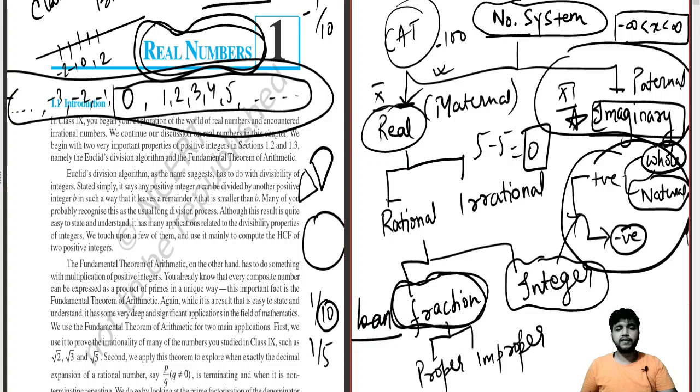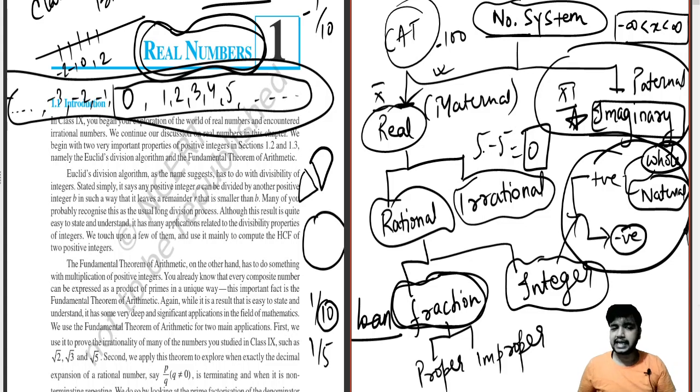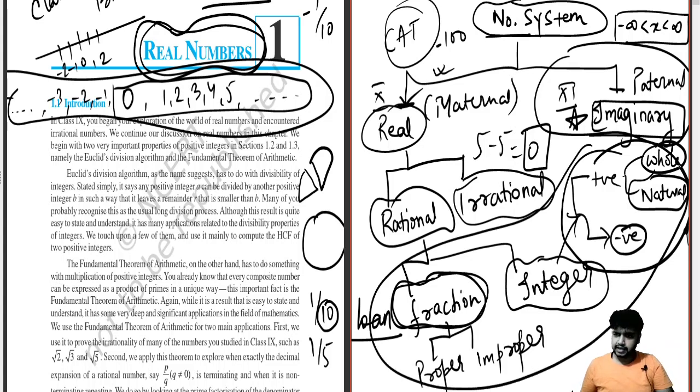Now came the concept of rational number and irrational number. This we will be dealing with in class 10 only, in the real numbers part only, so I will not be talking much about it. We'll be talking about it when we are dealing with the chapter. So till now, these are all the things I have taught you: fraction, integer, whole number, real number, natural number, and negative integers. All were the parts which you have done in your past classes. So basically this was a brief revision for you. Whenever we are dealing with this chapter, real numbers, we will be moving further into the chapter now.